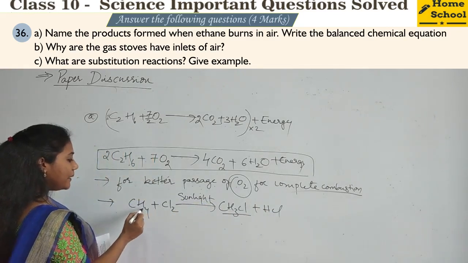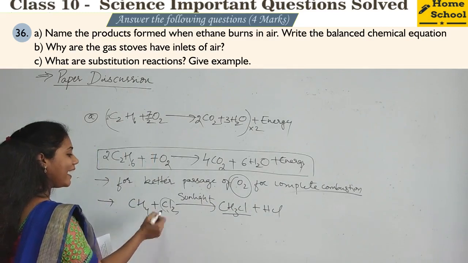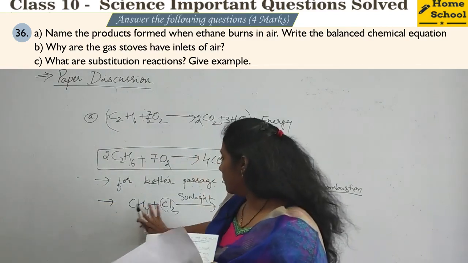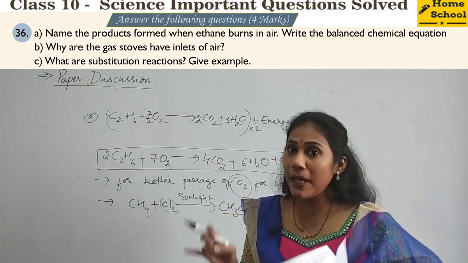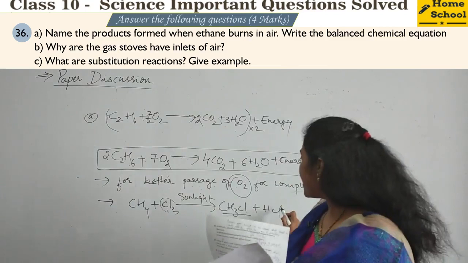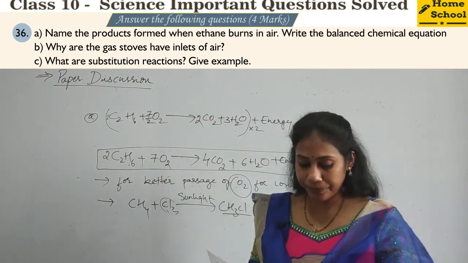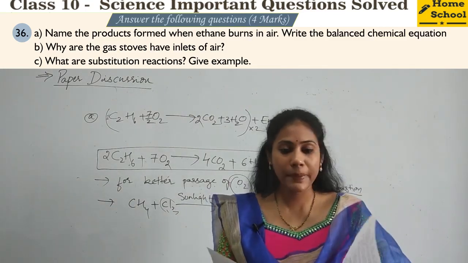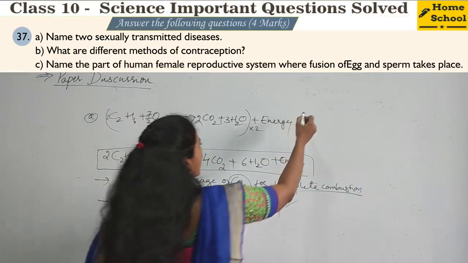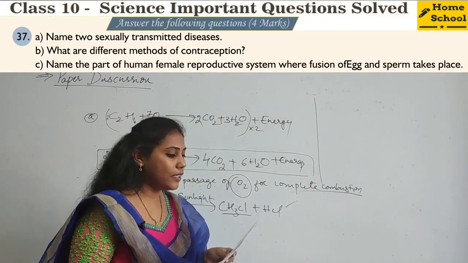One of the atom gets replaced with another atom is called substitution. In the place of one atom, another atom if comes, that is called substitution reaction. Okay, so this is the example you have to give. So that's all about question number 36. And question number 37 is from the reproduction chapter. Very simple question.